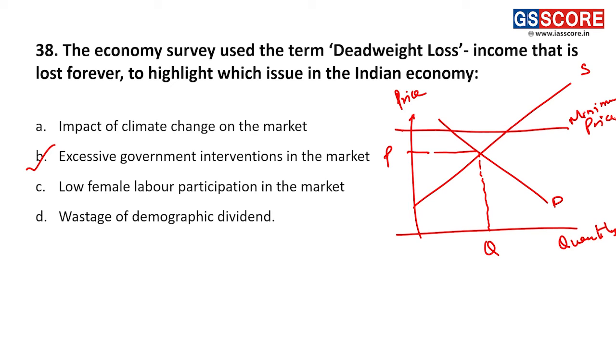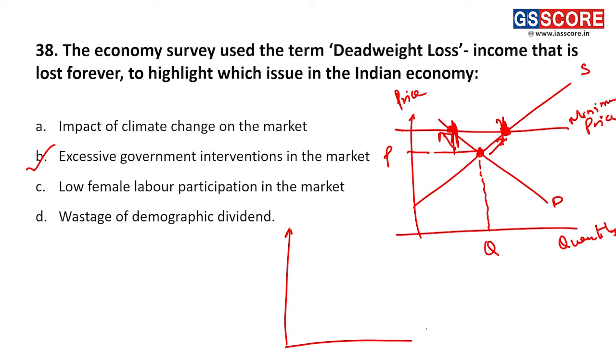Let us say the government sets MSP for wheat. Now at this price, the supply has increased. Originally supply was this. Supply has increased while, because the price is higher, demand has decreased. So at this point, there is oversupply in the economy, and this will create a loss for the supplier unless the government itself is going to purchase everything, and that creates a deadweight loss on the society.